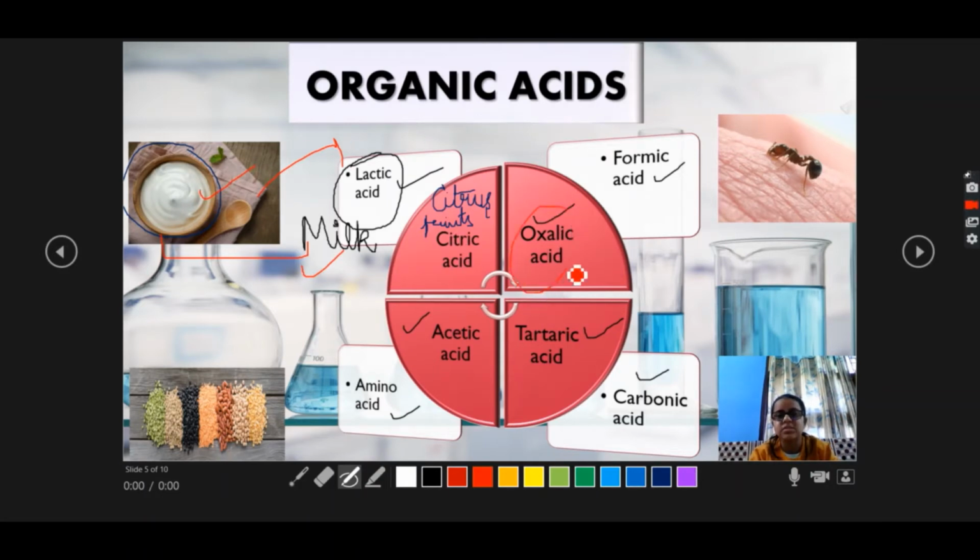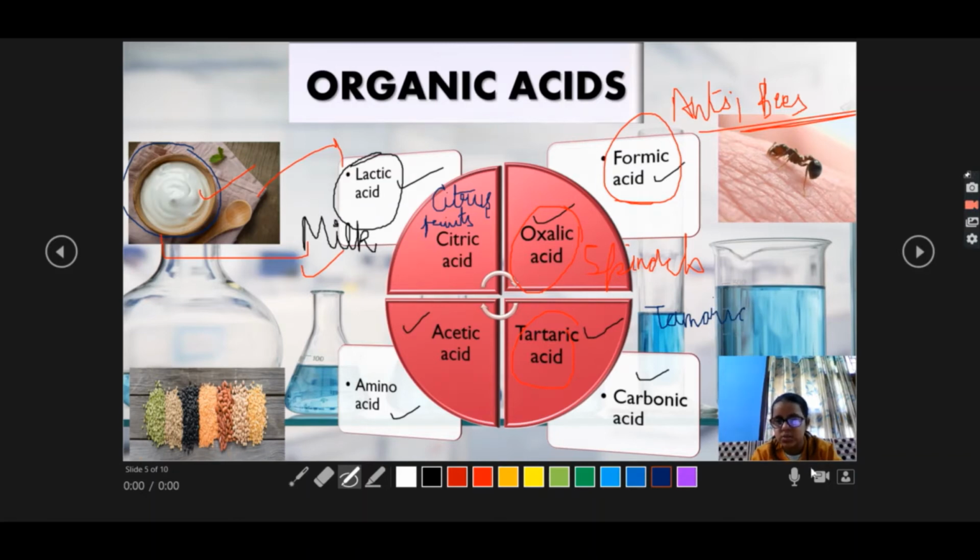And here oxalic acid is in green leaves like spinach, which is very important for our health. And formic acid here is present in ants and bees, which harm our body when they sting, right? And here tartaric acid is in tamarind, and this carbonic acid is in the Coca-Cola which we drink.